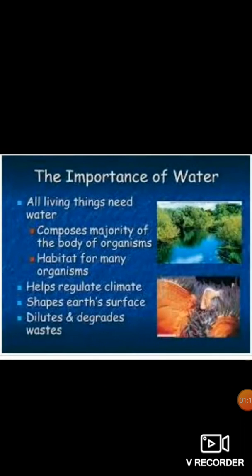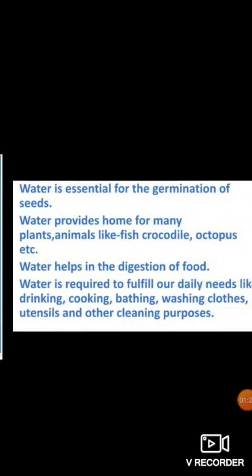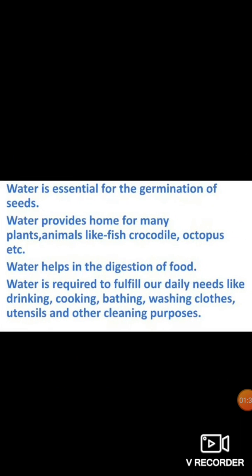Now we have the importance of water. Water plays a very important role in the life of plants and animals. Plants require water for preparing their food, and water is essential for the germination of seeds. Water provides a home for many plants and animals like fish, crocodile, octopus, etc. Water helps in the digestion of food also.